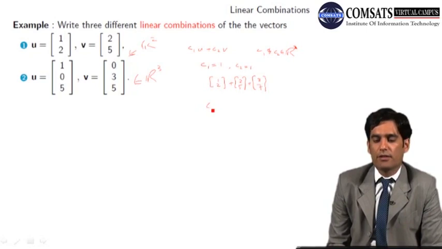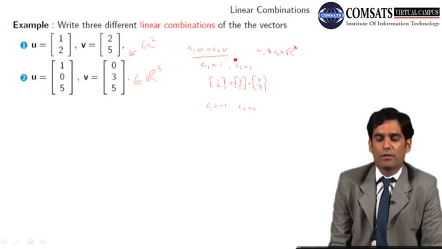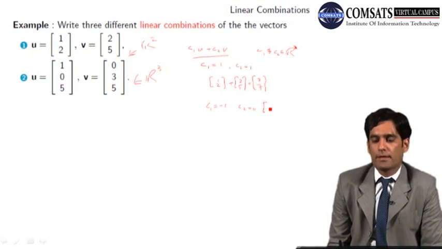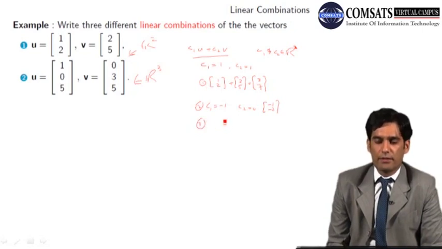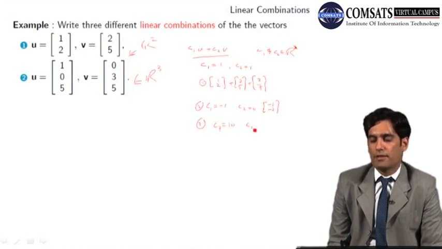Let's say I take C1 equals -1 and C2 equals 0. So my answer for this will become (-1, -2). So this is the second linear combination, the first linear combination, the second linear combination. For the third linear combination, let's say I take C1 equals 10 and C2 equals -1.